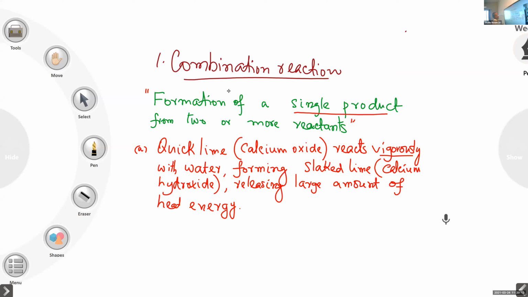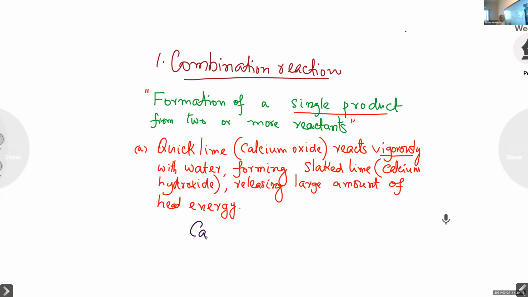Okay. Let us write the equation. The quicklime is calcium oxide, and the formula is CaO. Calcium oxide, CaO, plus water, H2O, giving slaked lime. Slaked lime is calcium hydroxide, Ca(OH)2.